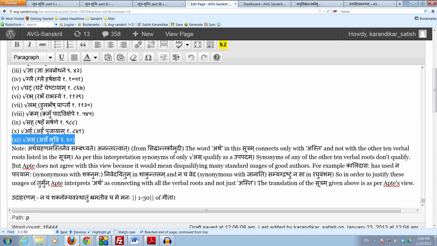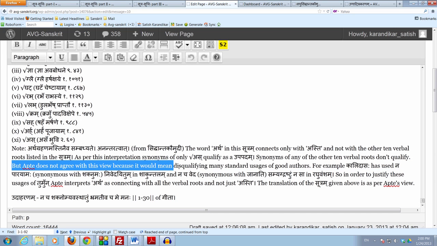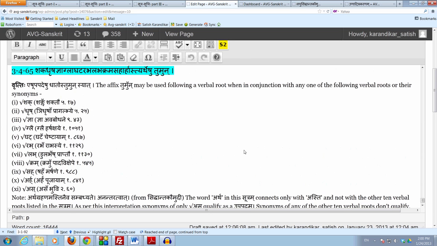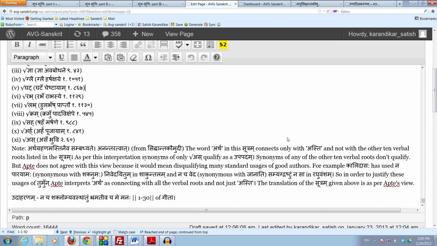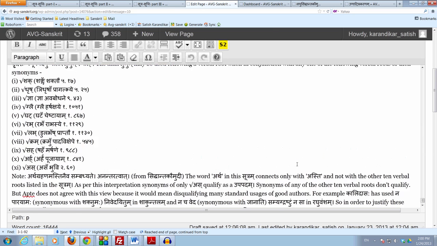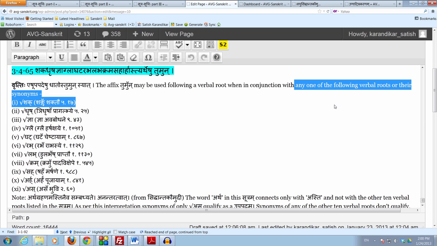there are many usages in the language from good authors where we find synonyms of the 10 verbal roots besides asti, and in conjunction with that we find tumun being used. So if we don't allow for the synonyms of those 10 also, then we're going to have a situation to declare those standard usages as being irregular, apaniniya prayogaha. So that is why Apte says that the artha is to be connected with all the verbal roots and not just asti. And he gives good examples also.